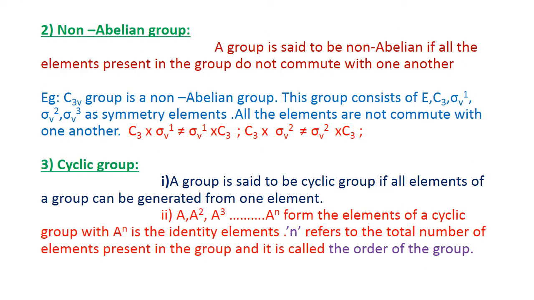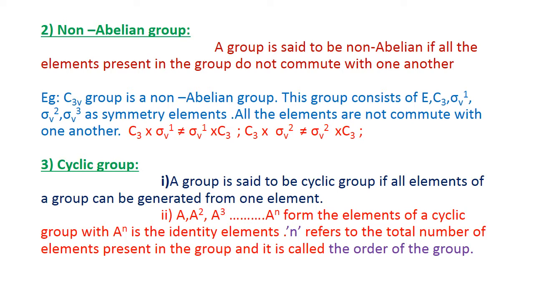And the second type is the non-abelian group. A group is said to be non-abelian if all the elements present in the group do not commute with one another. This is the condition for a non-abelian group. A simple example of a non-abelian group is the C3V group.